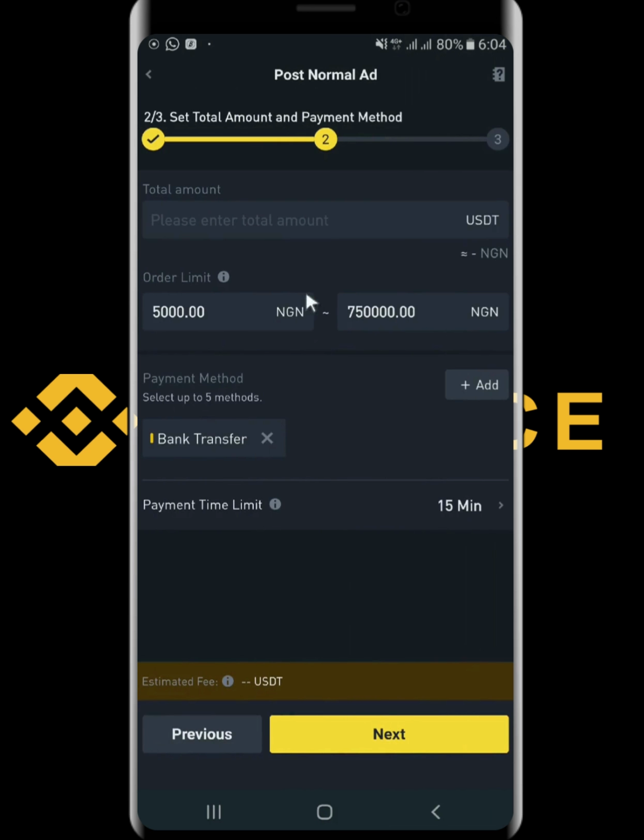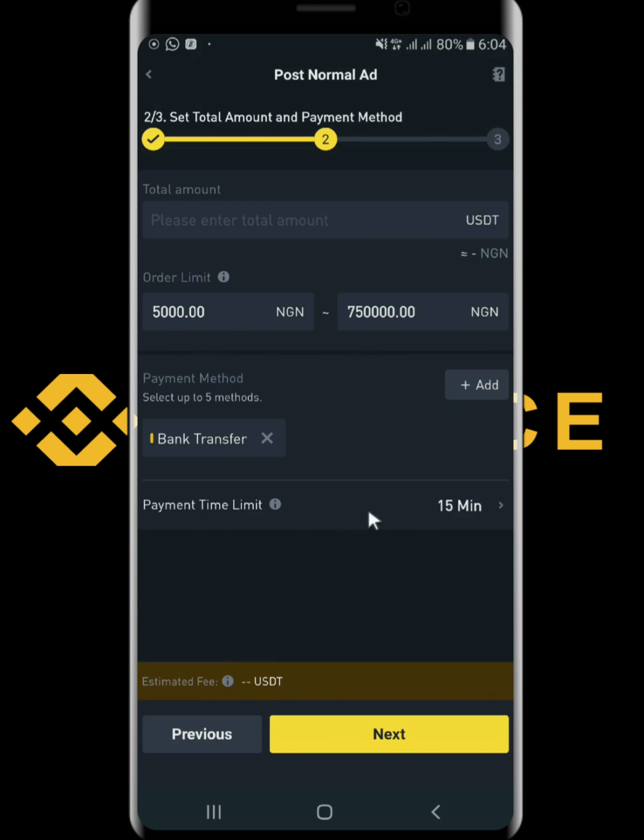Now order limit is for the transaction limit you want to do, the minimum amount that people can send or can buy from you. So you will put the minimum amount, or I want to sell or I want to buy from somebody that has at least more than 5,000 naira worth of crypto to around this amount. So you put the limit and then have it ready.